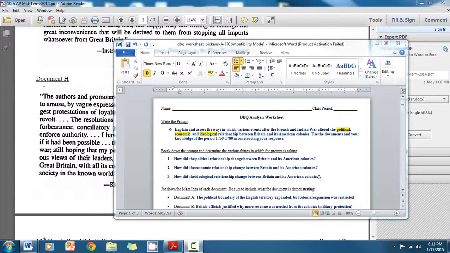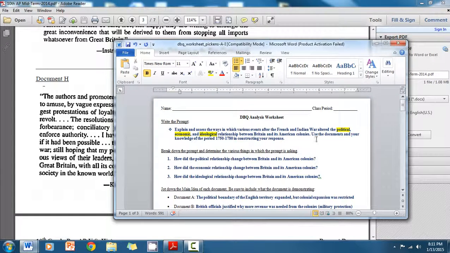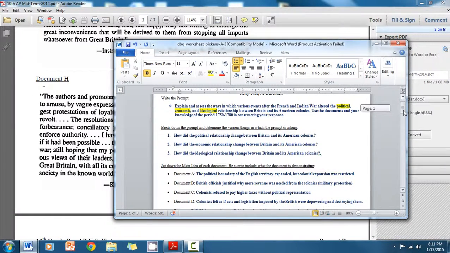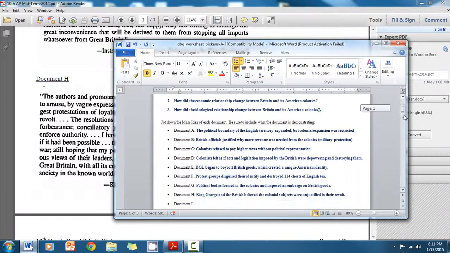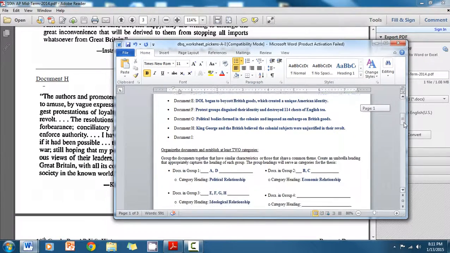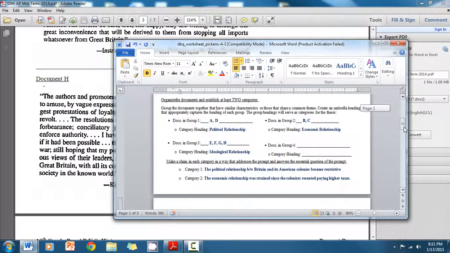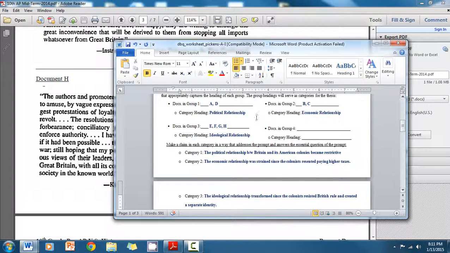Okay, this is kind of part 2 of the DBQ worksheet sample for prompt A. We have already talked about how to identify the categories, especially if they are given to you in the prompt, how to jot down the main idea of each document, and then how to assign various different documents to the categories. And so we answered the question in each category, which is what stating a claim means.